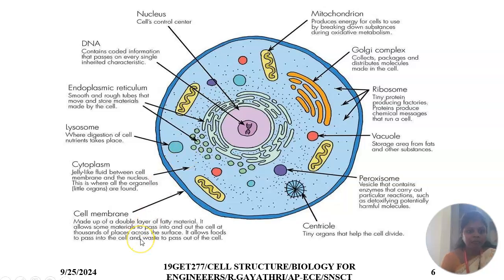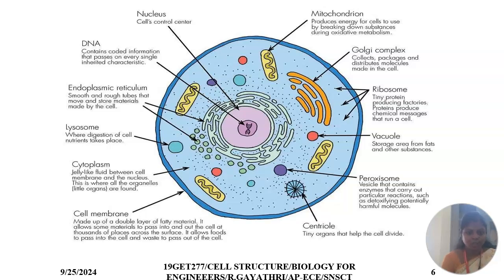The cell membrane, which is made up of a double layer of fatty material, allows some material to pass into and out of the cell at thousands of places across the surface. It allows food to pass into the cell and waste to pass out of the cell.